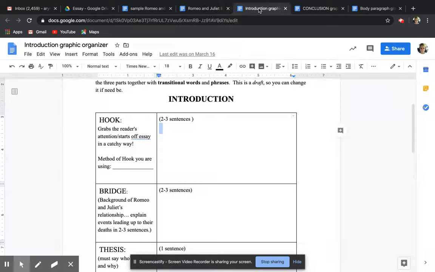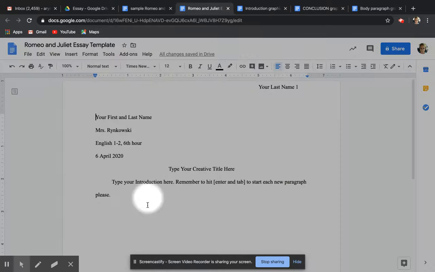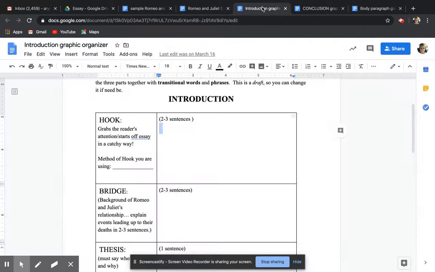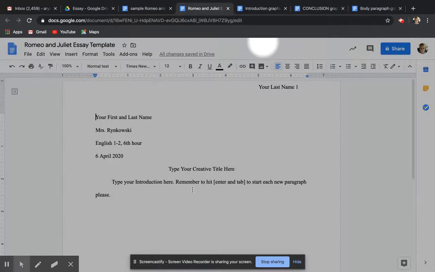And then you're going to go back and copy your bridge. Go to the essay template and paste that bridge right underneath the hook. Then you're going to go back and you're going to copy your thesis and paste it right under your bridge, and boom, you are finished with your introduction.